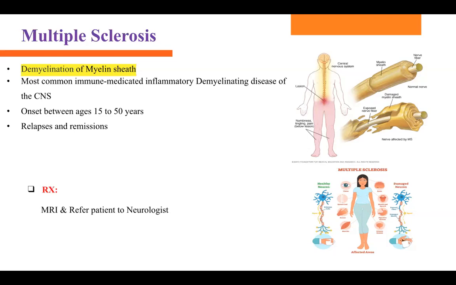Onset is between 15 to 50 years. They have relapse and remission as well. So what is the choice of treatment? You can order an MRI and you refer this patient to a neurologist. This patient has motor symptoms, visual loss, diplopia, gait disturbances, muscle weakness, everything's going on because it's muscular and sensory neuro symptoms.